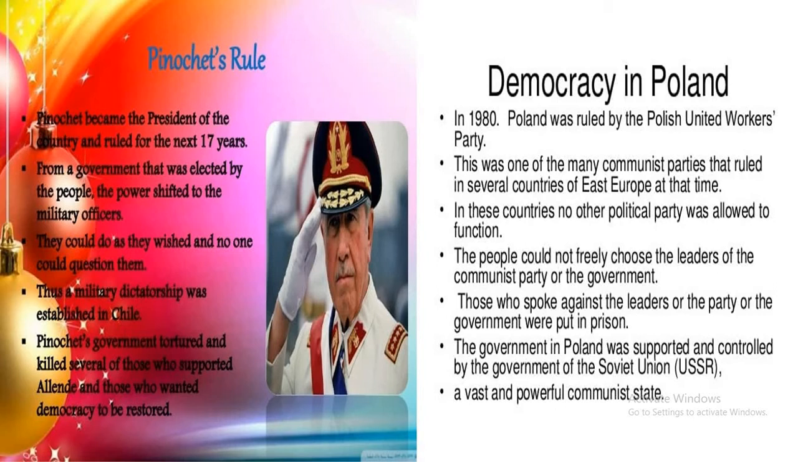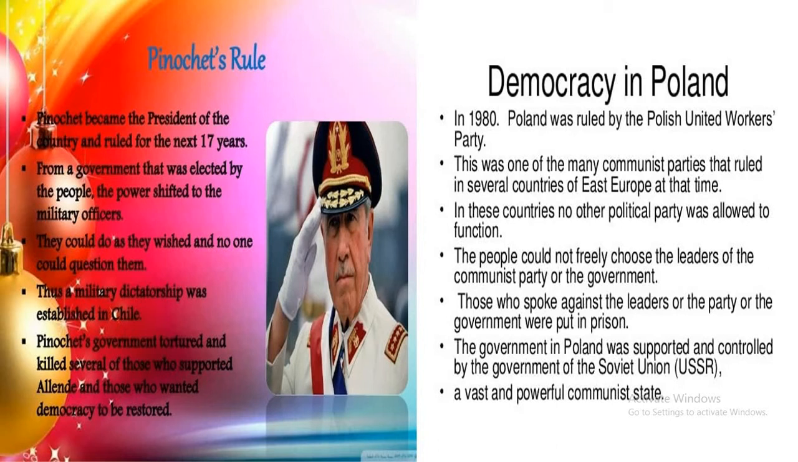In this Pinochet rule in Chile, the military dictatorship was established during that time. The Pinochet government tortured and killed several of those who supported Allende and those who wanted democracy to be restored. You have to remember that we talked about Allende in the first chapter. He was a socialist, and he raised his voice to protect the common people. But in the Pinochet government, they tortured and killed several people during that time. So this is the case of Chile's government rule.